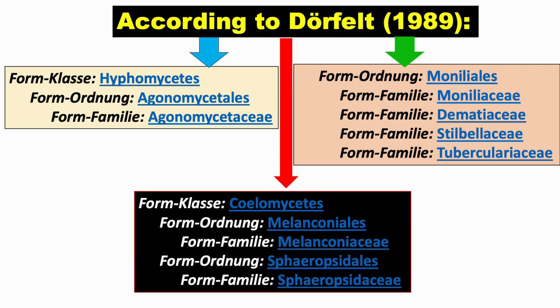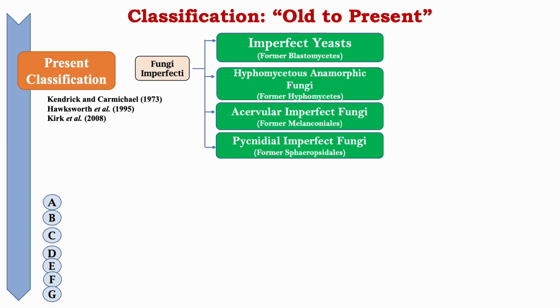Similarly, the class Coelomycetes was grouped into the order Melanconiales and the family Melanconiaceae, and another order Sphaeropsidales, which was grouped into another family, that is Sphaeropsidaceae.